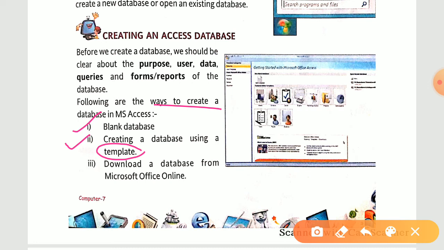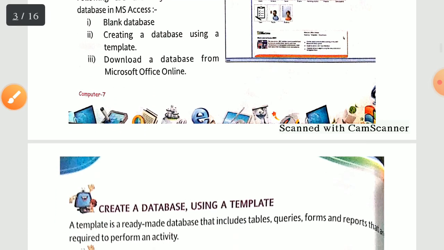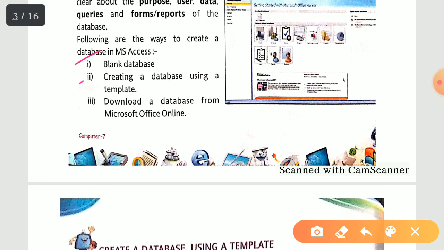If you want, you can just pick one template, and if you want, you can download a database from Microsoft Office online. Everywhere we have templates available online, so you can also download a database from MS Office online. So these are the three ways in which we can create a database in MS Access.